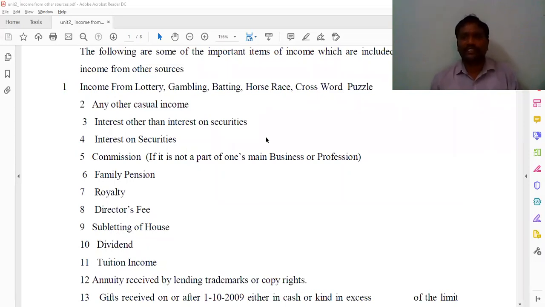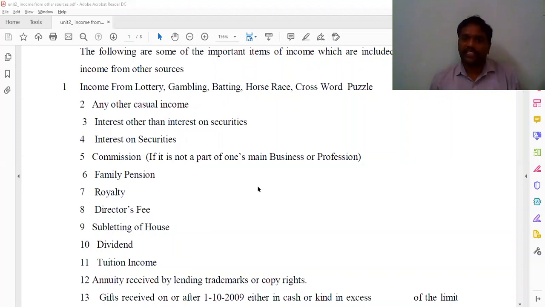So such we're calling as securities. And commission: by their profession, they're receiving some commission, like partners in a partnership who receive commission as salary in the partnership accounts. You are going to write a salary there, but here we're calling it income from other sources. Like family pension, which government employees receive, and royalties, which are received by the persons and scientists who invented things. They are receiving the royalty incomes.